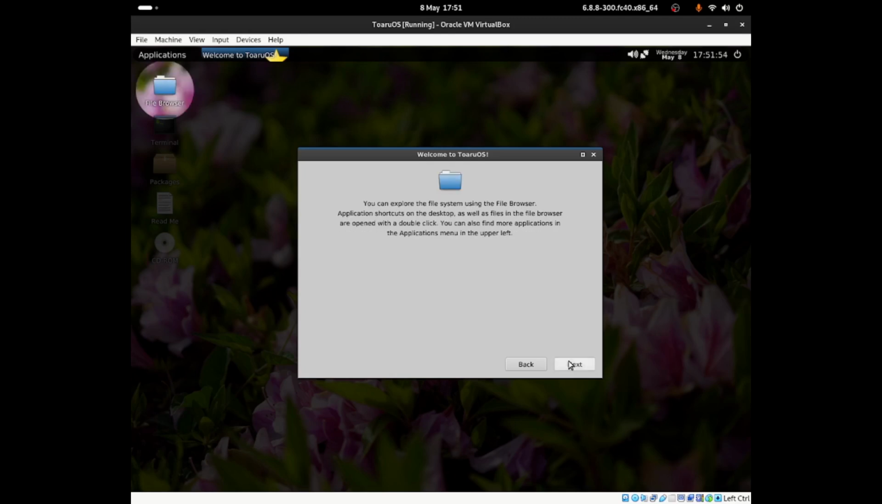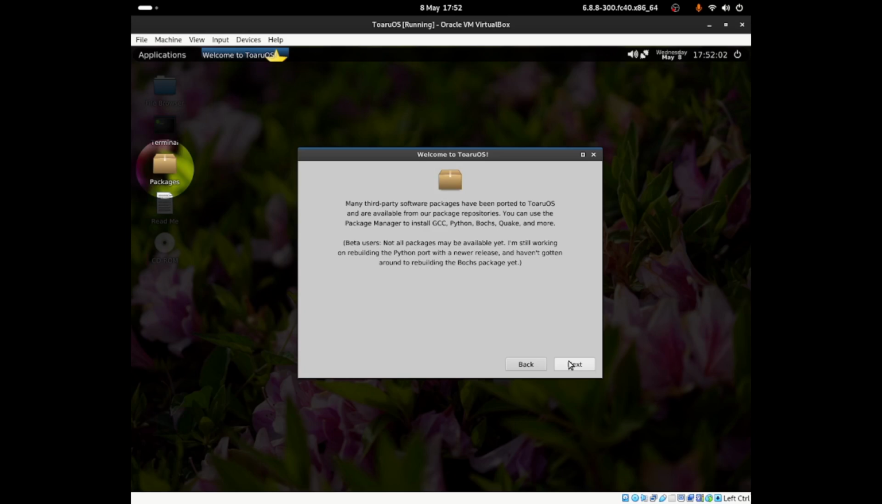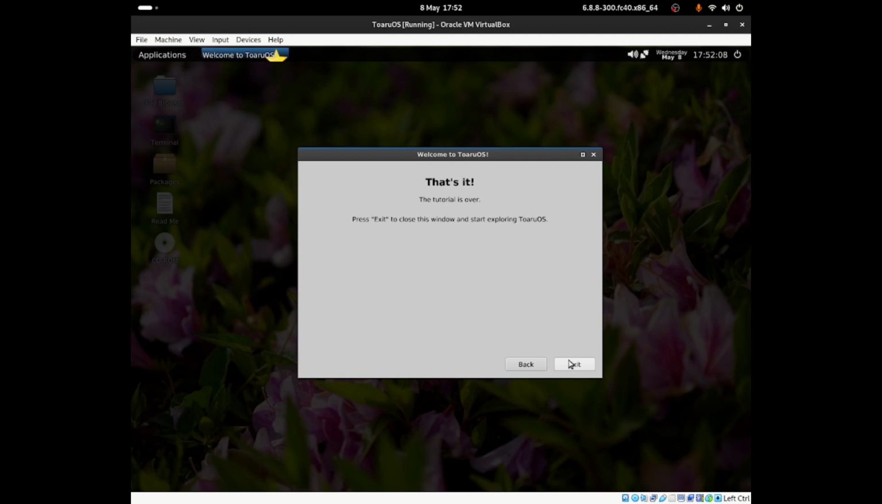You can explore the file system using the file browser. Okay. It has a terminal as well. It has some packages where you'll be able to install software. It has a README file. We can drag windows. That's it. The tutorial is over. Press exit to close the window and start exploring ToaruOS.